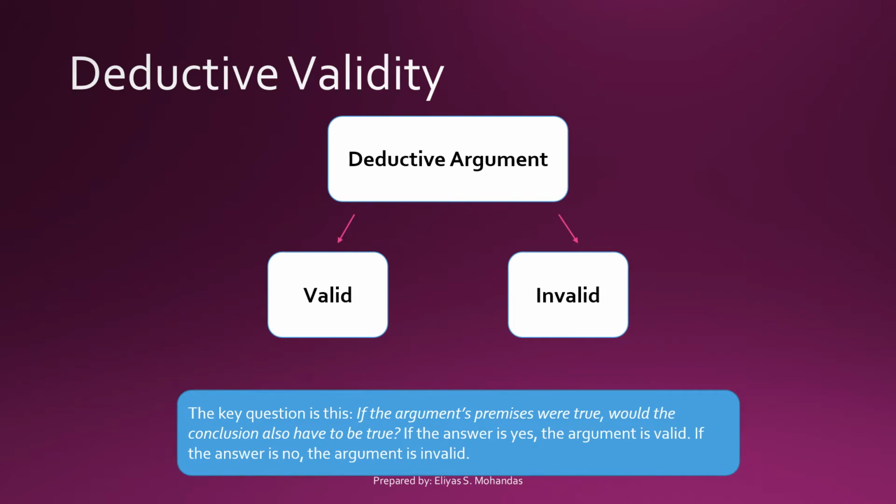Now, in order for you to know whether that argument is valid or invalid, this is the key question that you may want to ask yourself. If the argument's premises were true, would the conclusion also have to be true? If you answer yes, then it is valid. But if you answer no, then the argument becomes invalid.